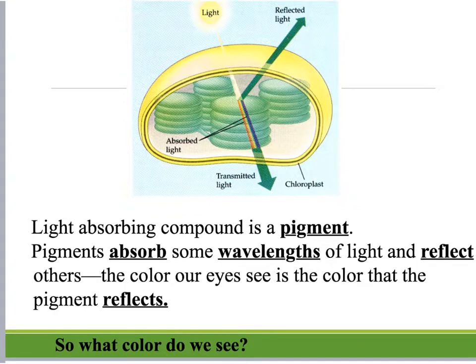If you look here, the rainbow of light, right? White light has all of the colors of the rainbow. And when that light hits the chlorophyll, every single color of light is absorbed except green. And so we see here, green is being reflected, and that reflection goes into our eyes, which is why we see plants as being green.